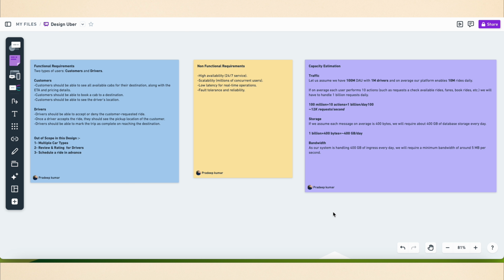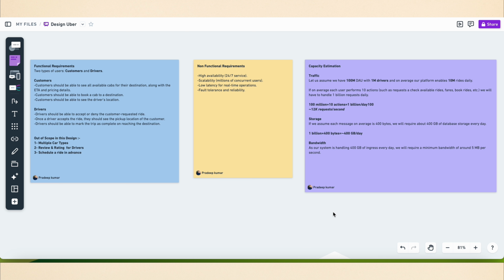Now let's move to non-functional requirements. The first is high availability, so that every service is available 24 by 7. The next is scalability, so millions of concurrent users can perform multiple actions. The third is low latency for real-time operations. The fourth is fault tolerance and reliability. So definitely the system should not afford any single point of failure. We must have a very low latency system with complete backup.